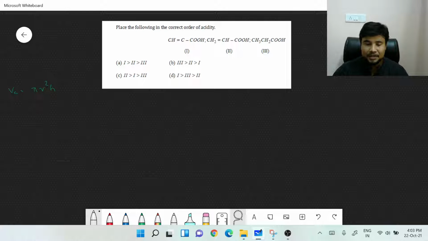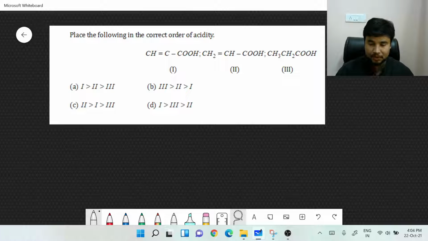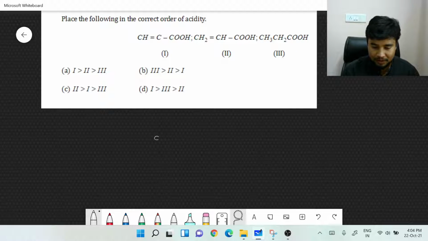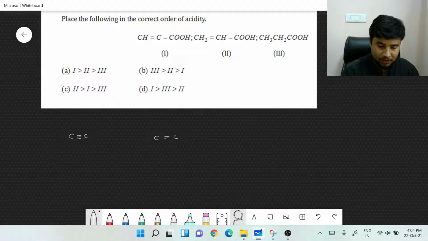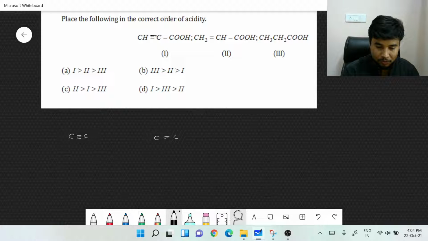Here the question says, place the following in correct order of their acidity. Now they've given CH, CH2, COOH, and then there is this thing. If you observe one thing that is common over here, you could very easily understand the idea. Like you just see over the first one. Okay, here there is a mistake. There would be one more bond. There's a mistake in the question. There would be one more bond over here.